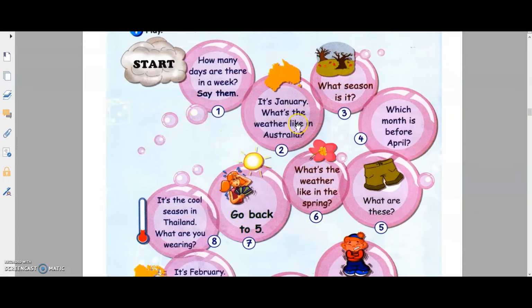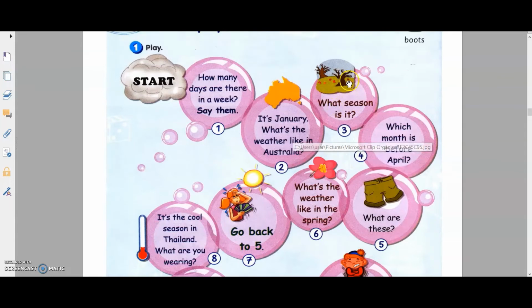If you land on the second bubble, it's January. What's the weather like in Australia? We learned just now that in January, Australia is having summer. So it's hot. Bubble number 3, what season is this? You can see the trees, there are no more leaves there. The leaves have fallen off the tree, so this is autumn, or they call it fall, where the leaves fall from the trees.